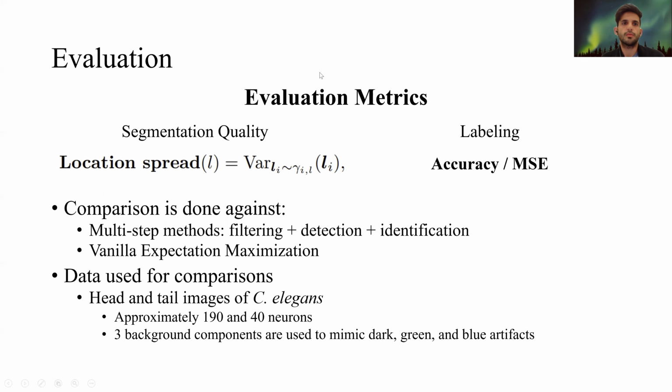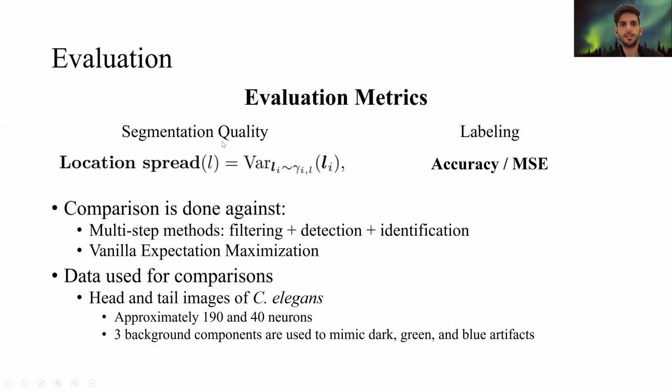To study the performance of our method, we have metrics that correspond to the labeling. The MSE is how far the inferred centers are from the ground truth centers, and the accuracy is just a thresholded version of the MSE, where we threshold the centers that are closer than a certain value to the ground truth centers, and we call them a hit. Then the accuracy is just the percentage of the hits.